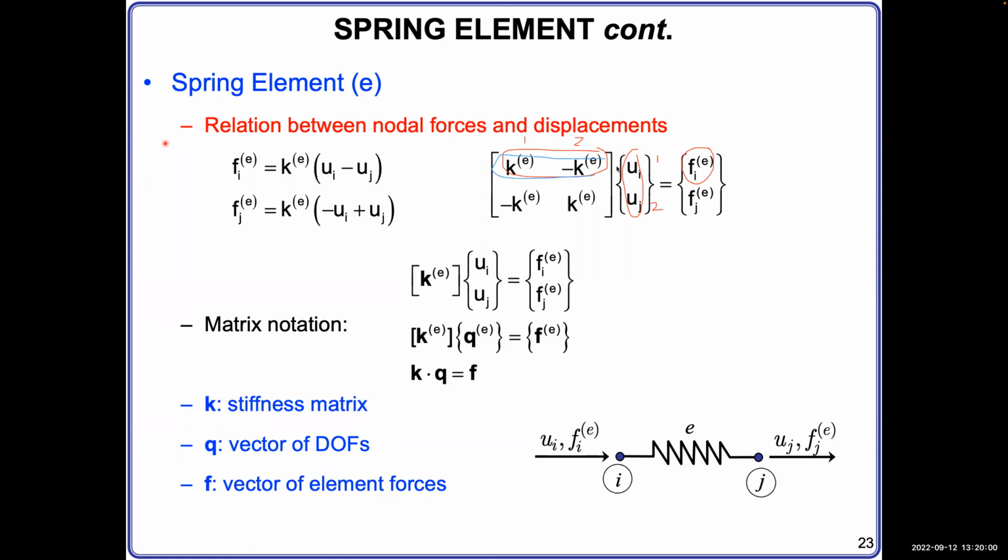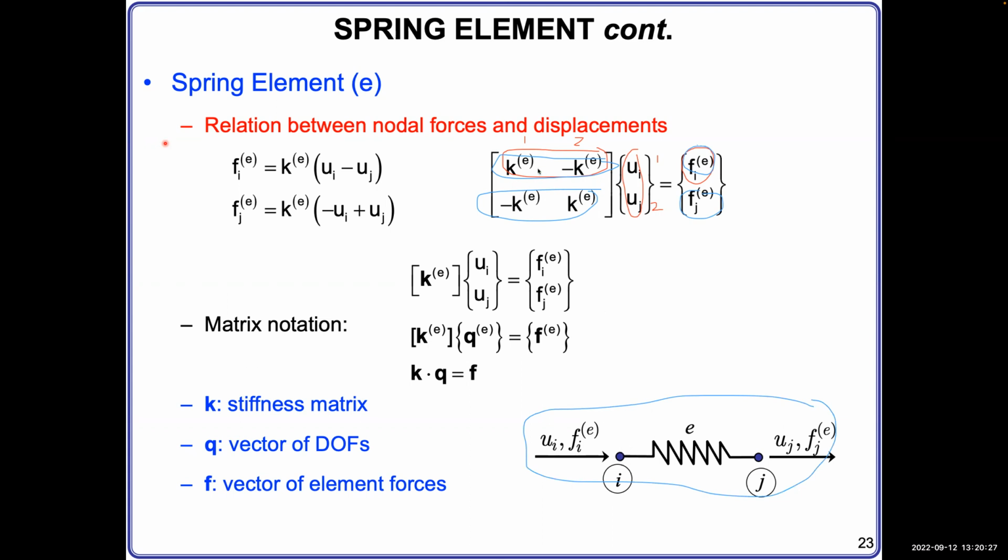Because this one times this will give this. This one times displacement will give this. So how many rows you have in the stiffness matrix corresponds to how many forces you will have, right? And for this spring, the force number equals the displacement number because we only consider nodes there.